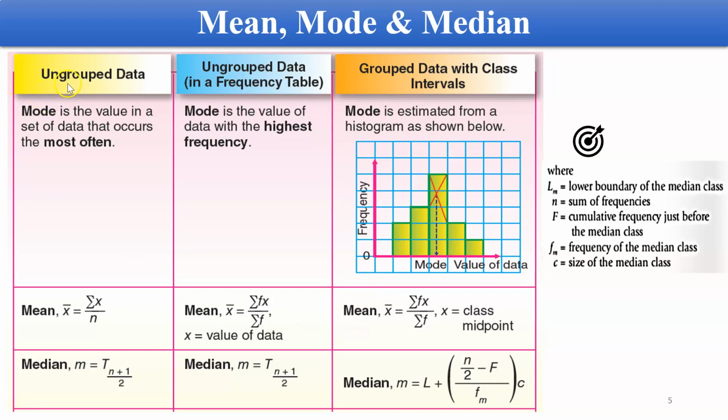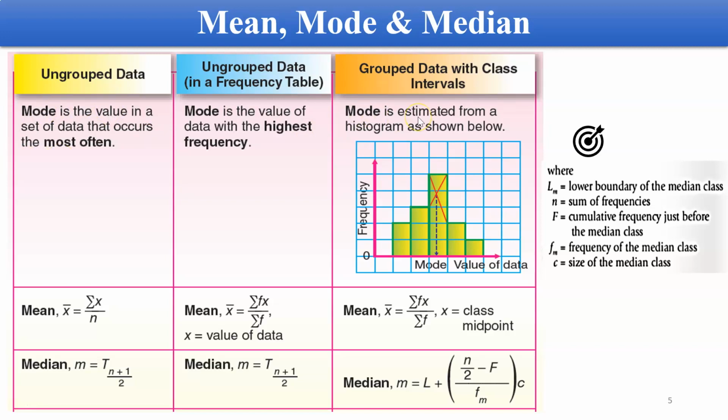So what is the mode for ungrouped data? Mode is the value in a set of data that occurs the most often. So mode tu maksud dia jumlah kekerapan yang paling kerap berlaku. Yang paling banyak berulang-ulang, that one is the mode. It's quite similar for ungrouped data in a frequency table. Mode is the value of the data with the highest frequency. So highest frequency means kekerapan yang tinggi, kekerapan dia berulang-ulang, sama juga macam yang ini, yang berlaku kerap.